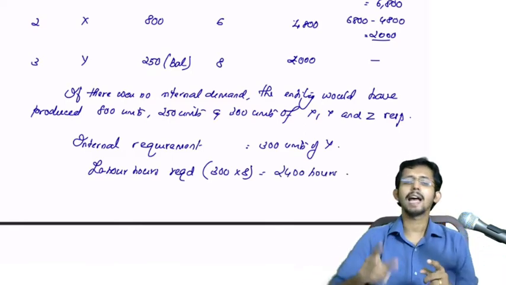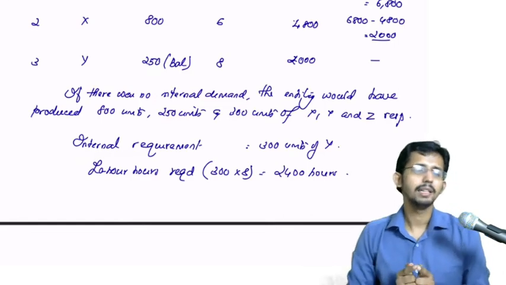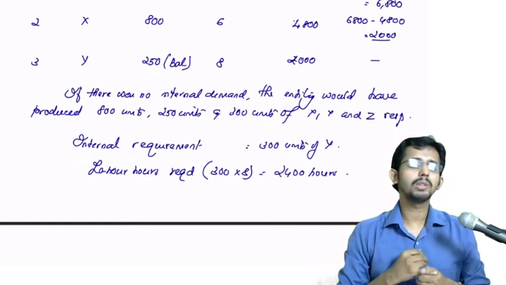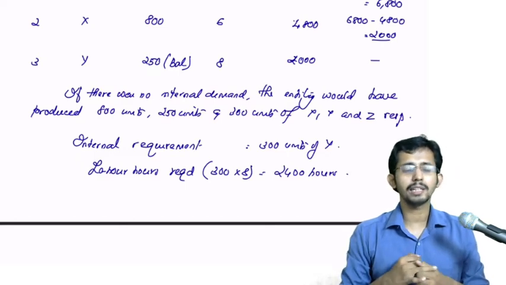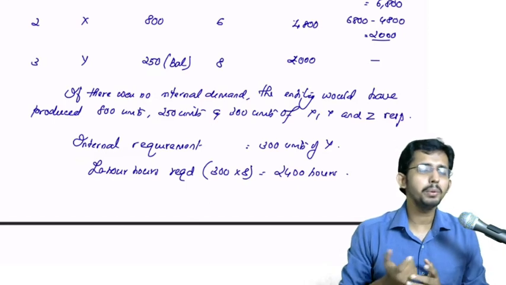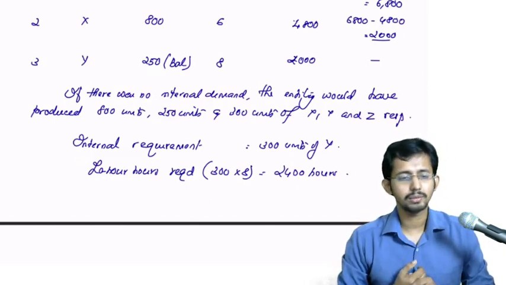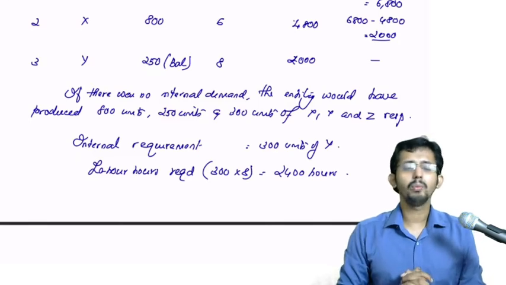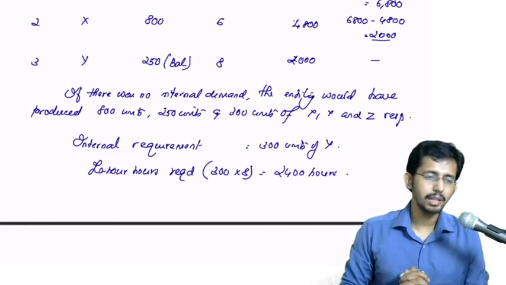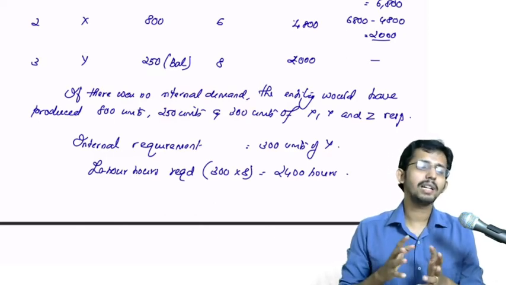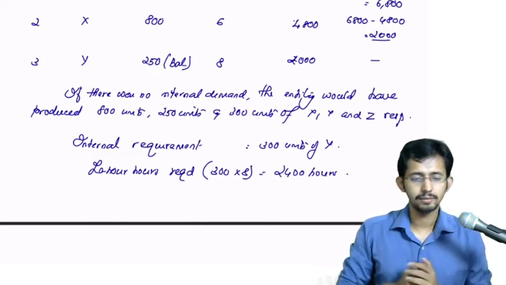If you satisfy the internal demand, you require 2400 additional hours, and they have to be taken from the existing production. From where do you take this 2400 hours? You will take it by curtailing the existing production. Now when you curtail the existing production, which products will be affected? Will you curtail the production of Z? No.